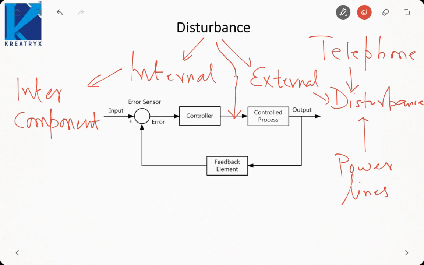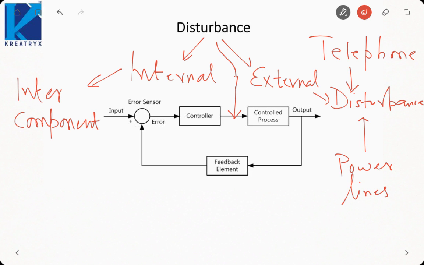We are designing a control system because we need to control some quantity. That quantity is a physical quantity like temperature, speed, direction, something like that. So in the rest of the course, whatever we study will be focused on that design. I will need to improve my design and make it as good as possible so that my control system is working fine.